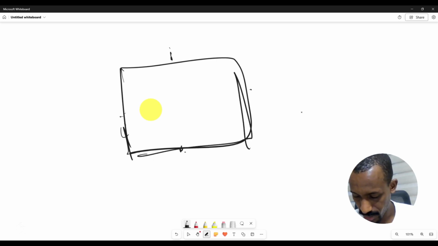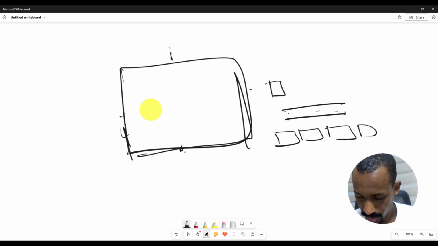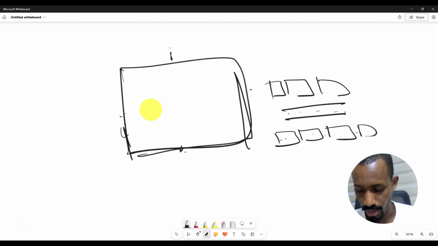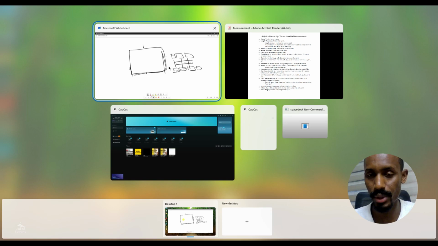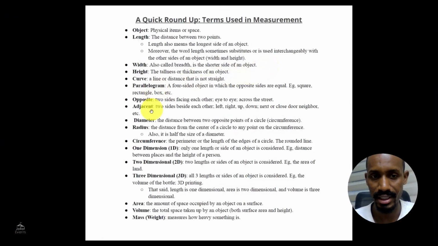Let's say this is the road, and these are houses or shops, whatever you call them, on both sides. These places are adjacent to each other. That's the English word adjacent. Opposite means this is opposite to this. They are opposite, and these are adjacent. So it's very important. When you hear the term opposite or adjacent, this is what they mean.